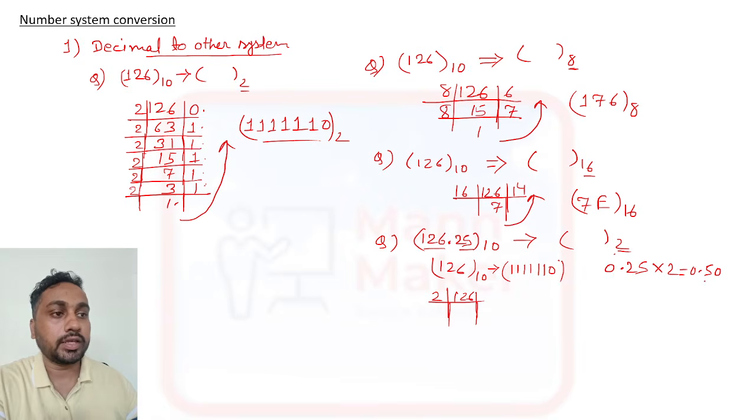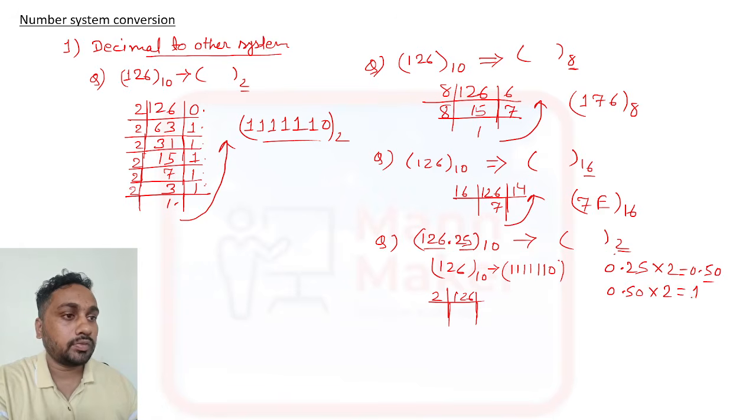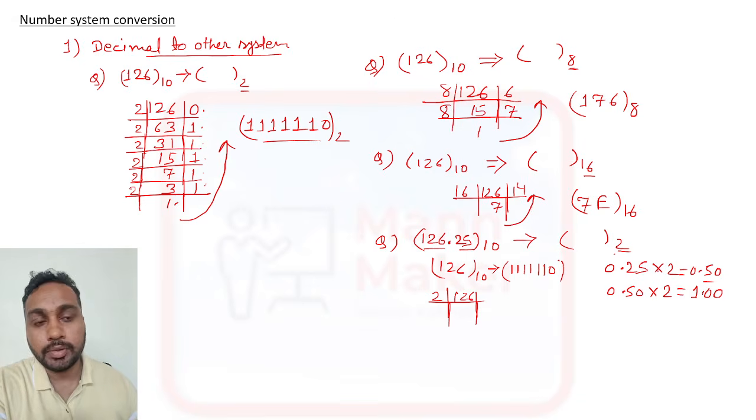Again you take only the decimal part, the right-hand side. 0.50 into 2 is 1.00. You have to do this multiplication until you get 00 after the decimal point. If 00 comes, then no further multiplication is needed.